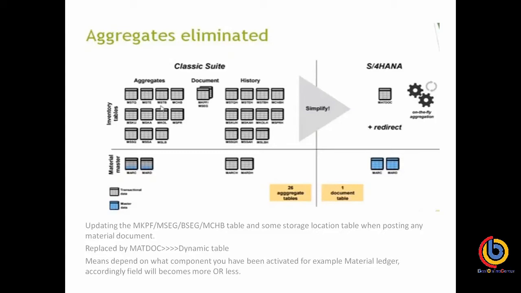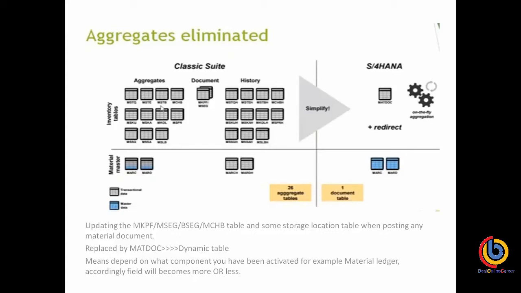Like in the case of OTC, order to cash, or in delivery or billing, SAP has made all the tables obsolete. There is no more concept of status tables, index tables, and so on. In S4HANA, SAP stores all the information in the VBAK, VBAP and VBUP tables. We will see everything when we actually run it on the system. So aggregates are eliminated here.